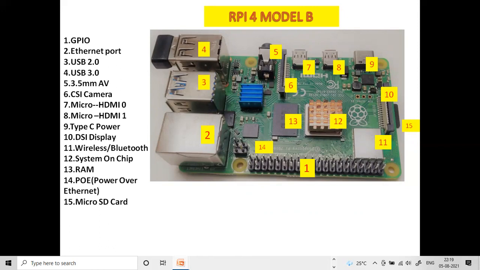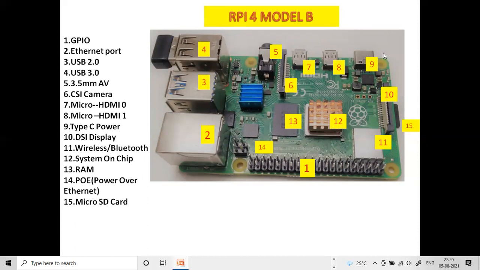So here the difference is compared to 2.0, the 3.0, the data transfer rate is more compared to 2.0. Next it is fifth one, it is 3.5 mm AV, that means audio and video purpose. This we are going to connect to our television also by using this port. Next, coming to the sixth one, this is the CSI camera port. Next, seventh and eighth are micro HDMI ports.